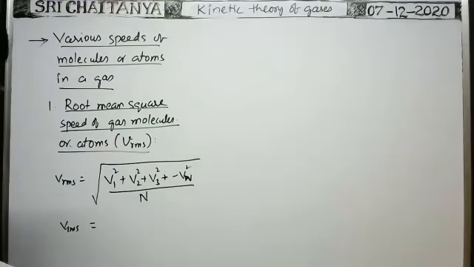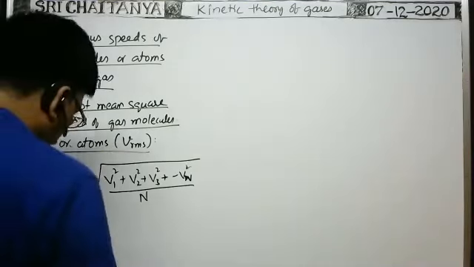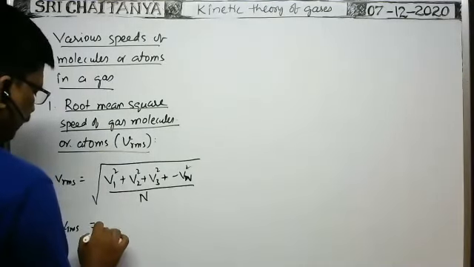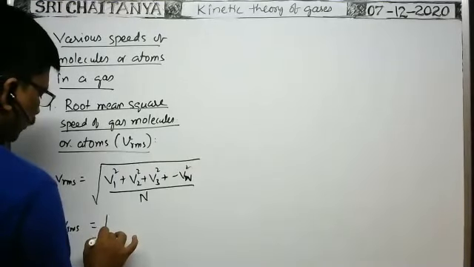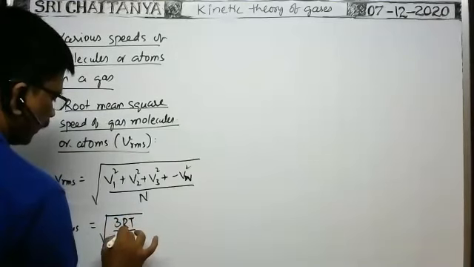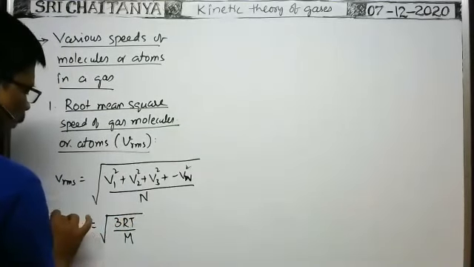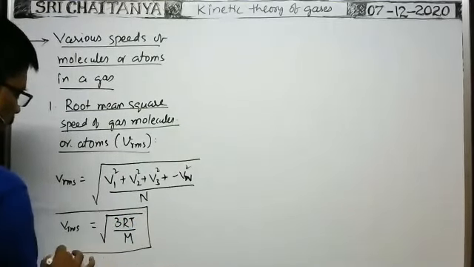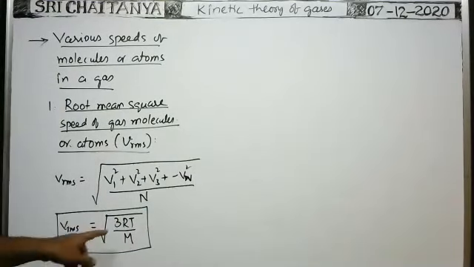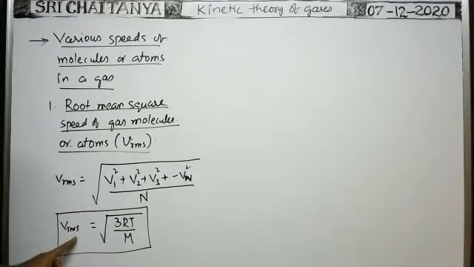Sometimes you will be given only temperature, pressure, or molecular weight, etc. In such a case, it is equal to root of 3RT by M. It is the root mean square speed of each and every atom or molecule in the gas. So when temperature is more, RMS speed is also more.